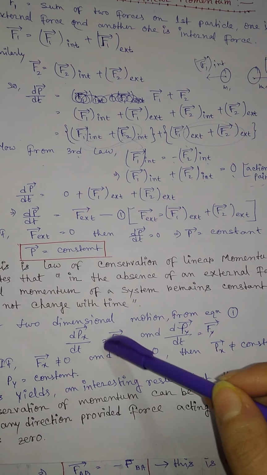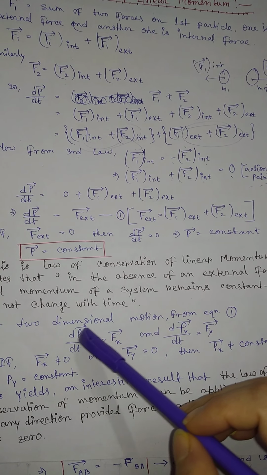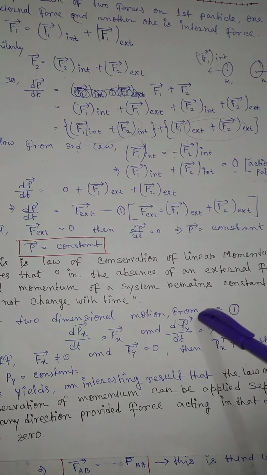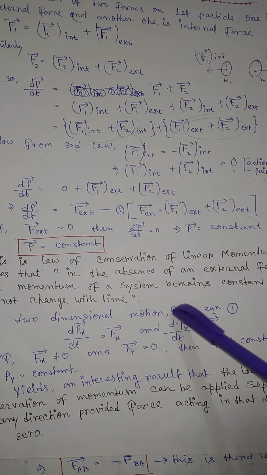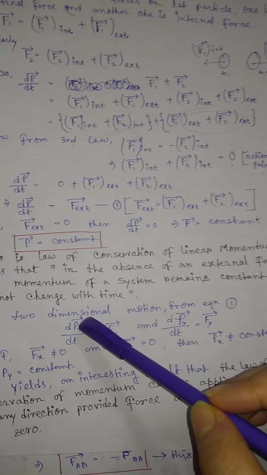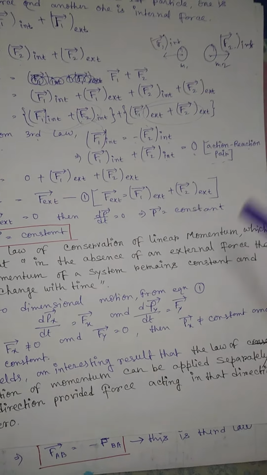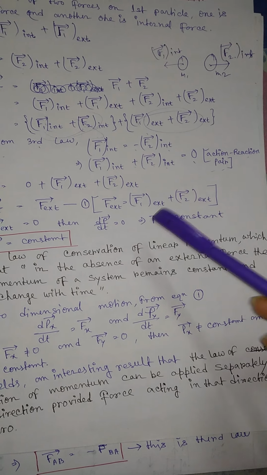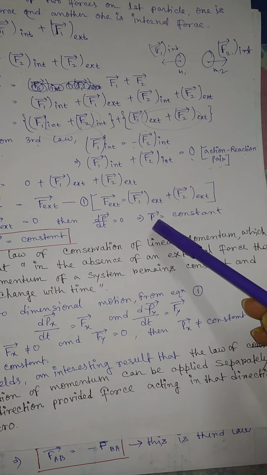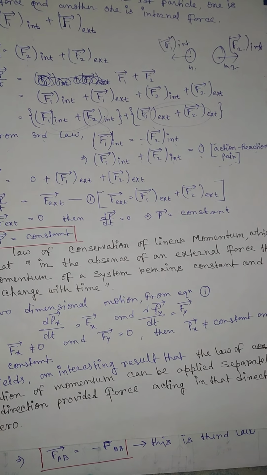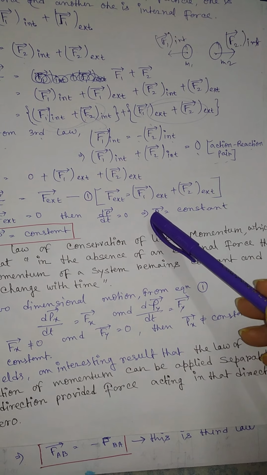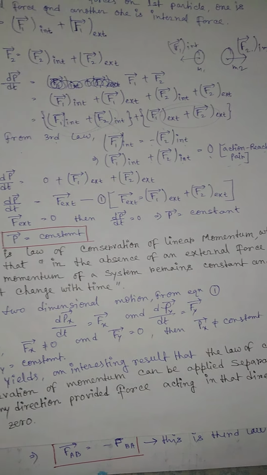So we can write Fx equals dpx/dt, and Fy equals dpy/dt. What are px and py? Px and py are the components of the p vector, that means the total momentum of the system.